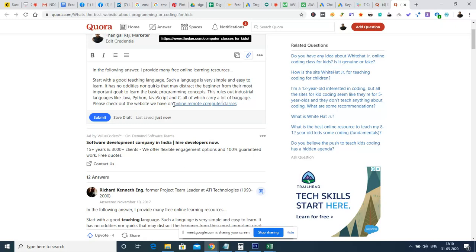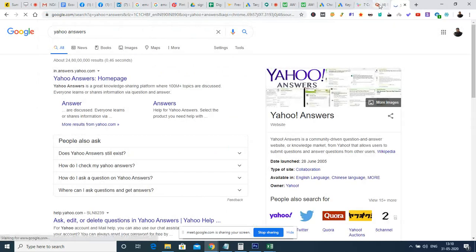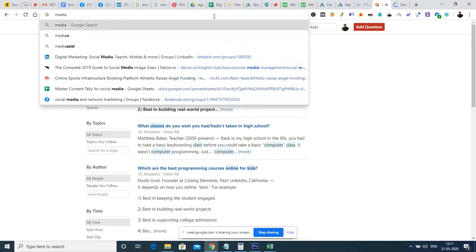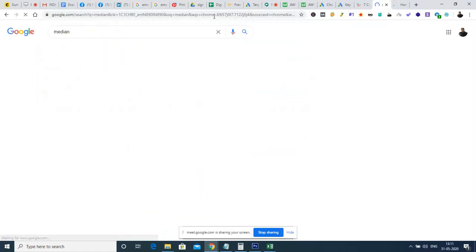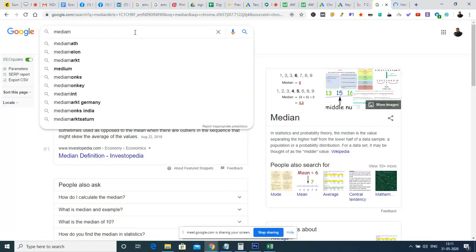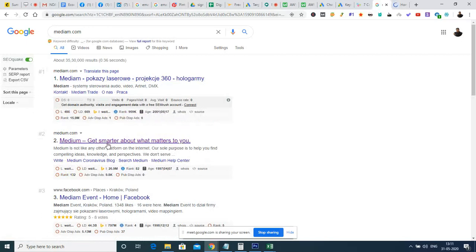Okay, the same way we will use this to create backlinks on other question and answer sites. For example, Yahoo Answers. We have the Yahoo question and answers option available. Similarly, we have some websites like medium.com.